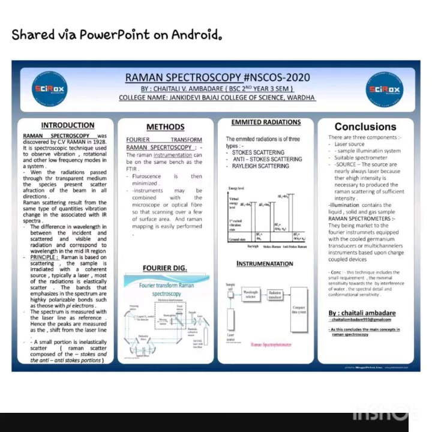A small portion of the inelastically scattered Raman scatter is composed of the Stokes and anti-Stokes portions. As we know, this Raman scatter is based on the Stokes and anti-Stokes portions. This helps in understanding the scattering of the light.